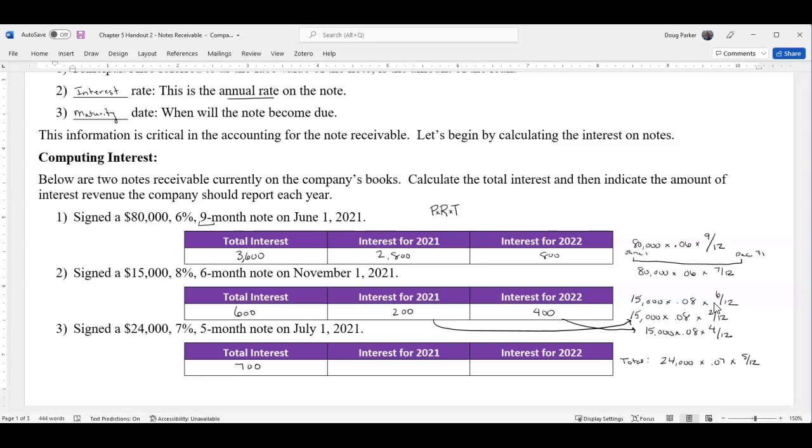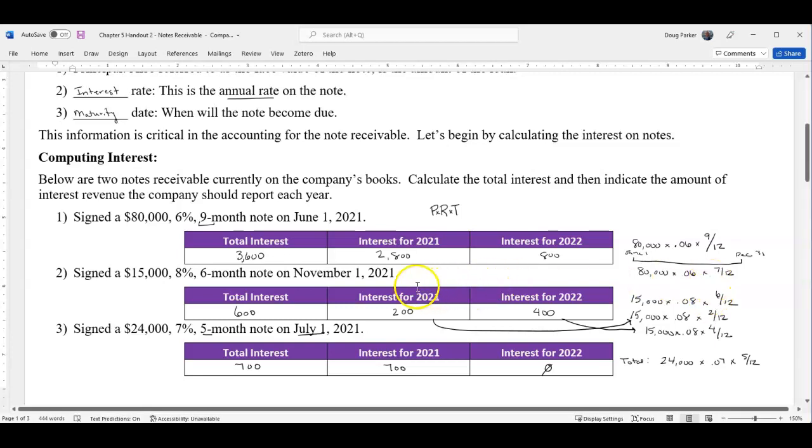All right. How much of that would be recognized in 2021? Well, July, August, September, October, November. This note would mature, so 100% of the interest would be recognized this year. Because if we sign it on July 1st, 5 months later would still be within 2021. So we would not accrue any interest in 2022. Okay?